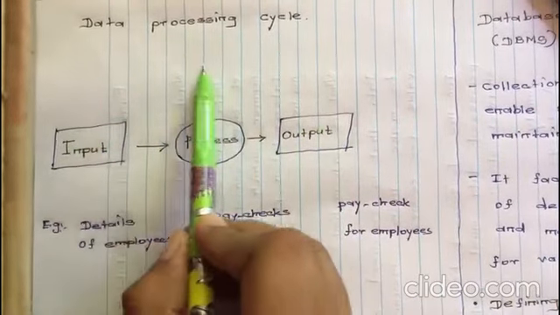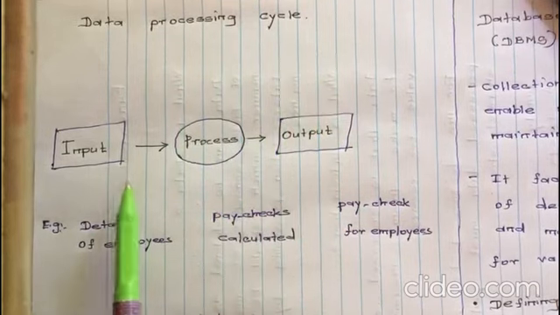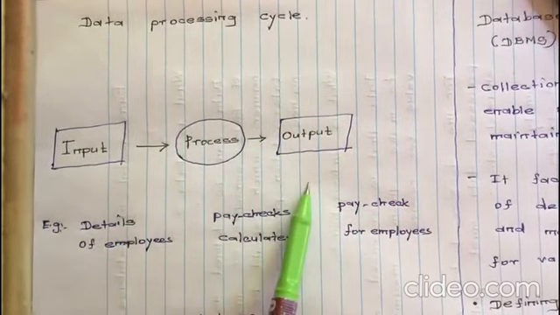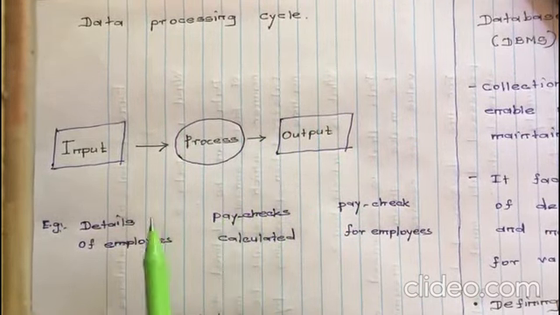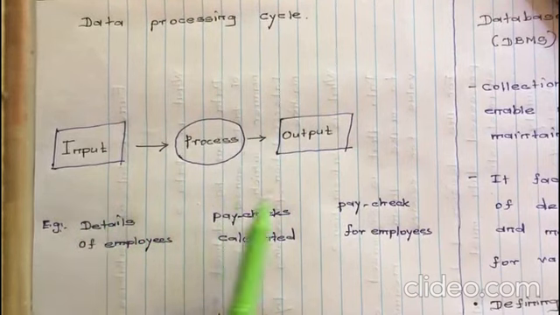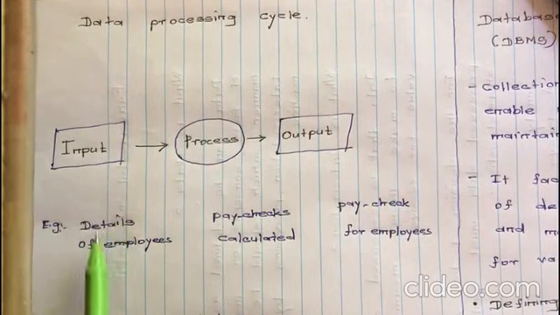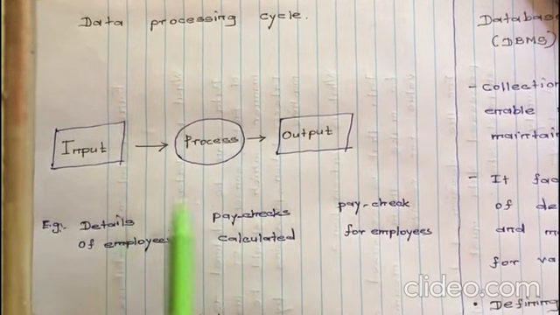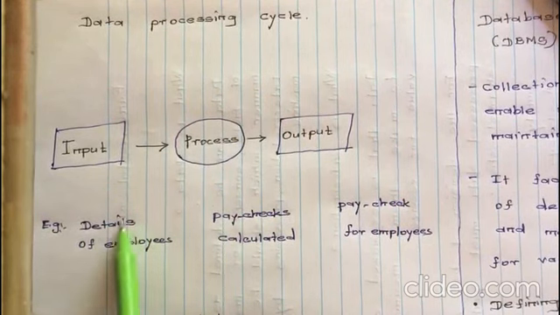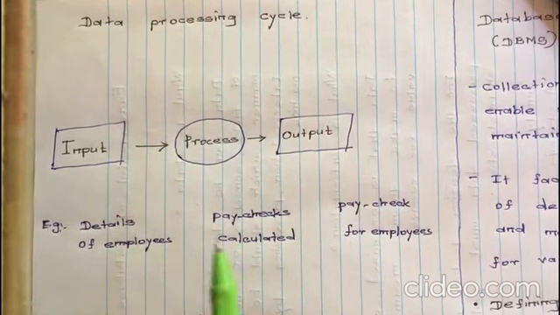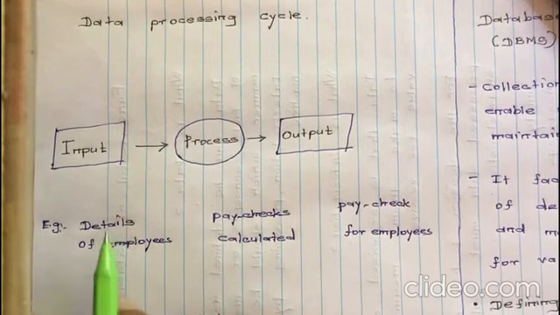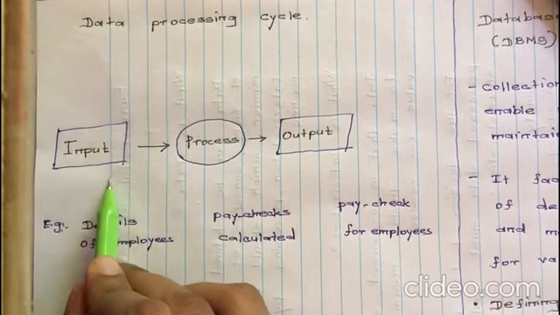Let's move on to data processing cycle. There are 3 steps as regular in information technology: input, process and output. I will explain it with an example. Let's say if we have the details of employees like hours they worked, rent, payment for each hours and other bonus and all the other details, it's an input.